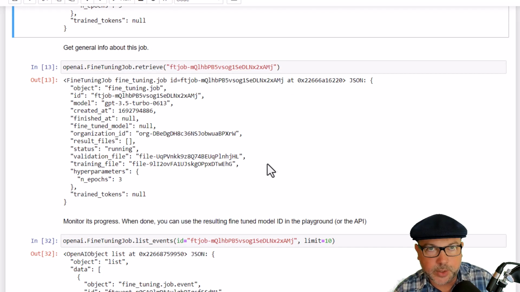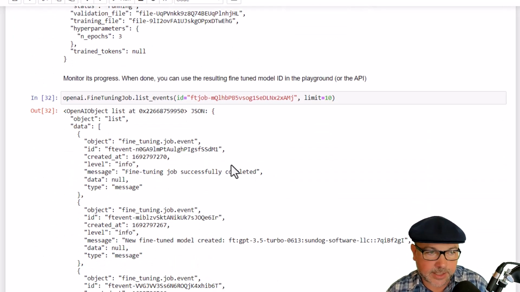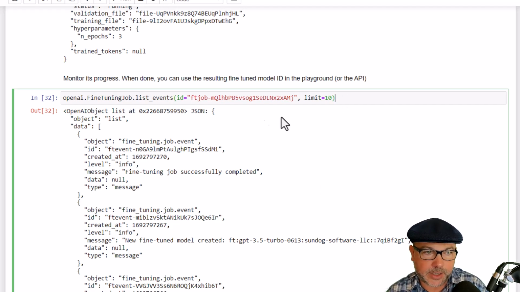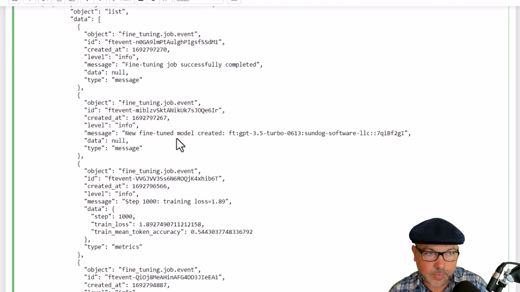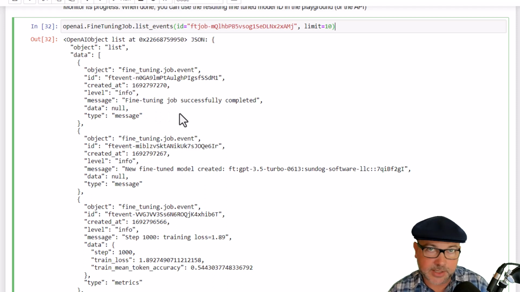And if you want to keep track of what it's doing, you might remember from the older legacy fine-tuning API, it would periodically give you some textual updates. The way to get that through the API here is by saying list_events with a list of any events that you want to get status on and a limit as to how many of the most recent events you want to see for those particular jobs. So again, I'm passing in the ID of that fine-tuning job I just created. And by the time it was done, the last message I got was that the fine-tuning job successfully completed, hooray. And it also gave me the ID for that fine-tuned model, which I'm also going to need.